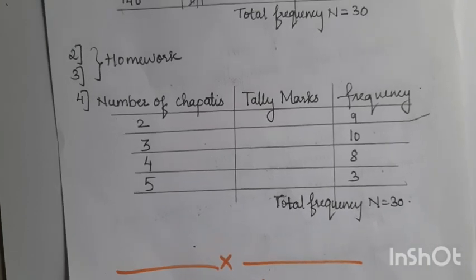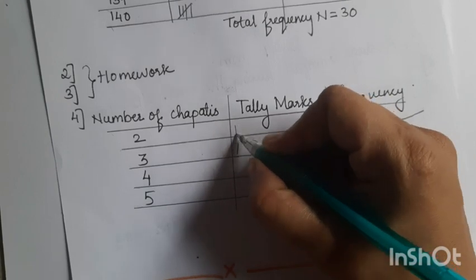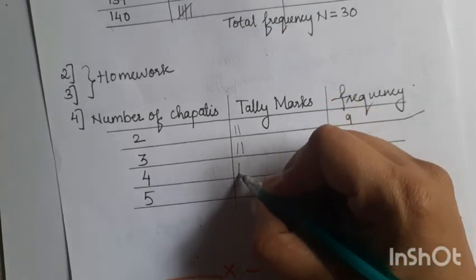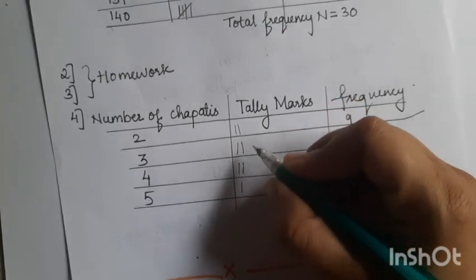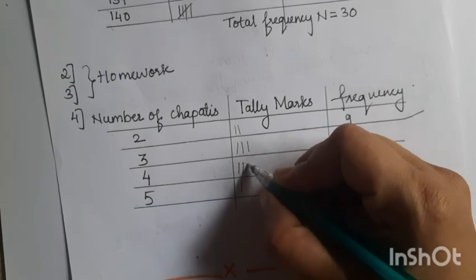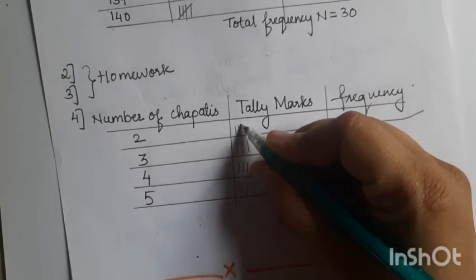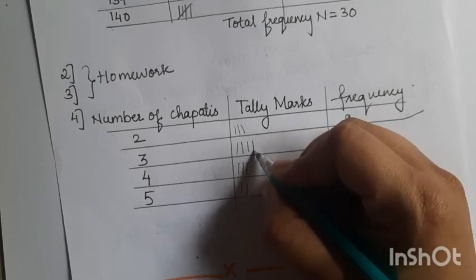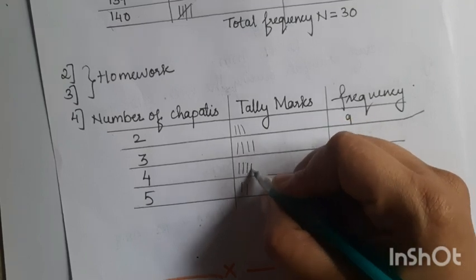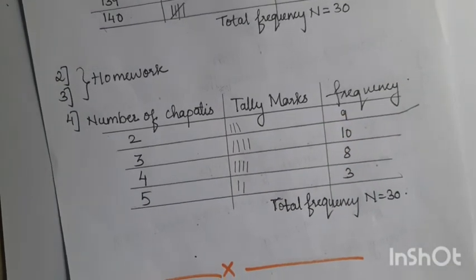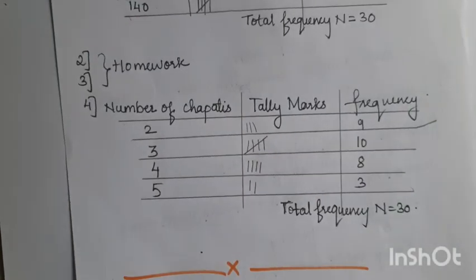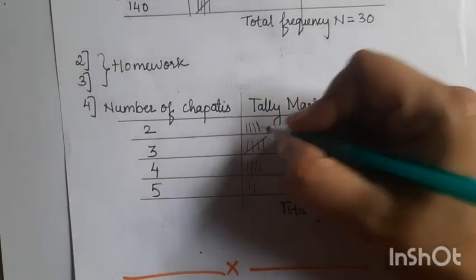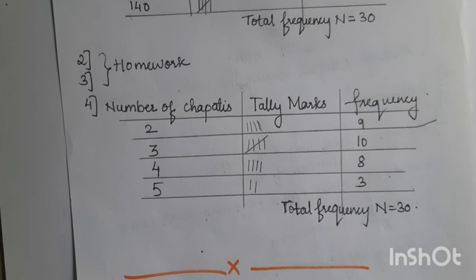Now your first tally mark is of 3. Then 2, 2, then again 2. Then 3, then 4, then 5. Then 4, then again 3. Then 4, 5, 2, then again 3, then 4, then again 3, the fifth one is like this, then 2, then 2, then again 5.